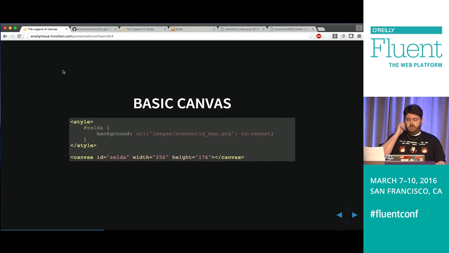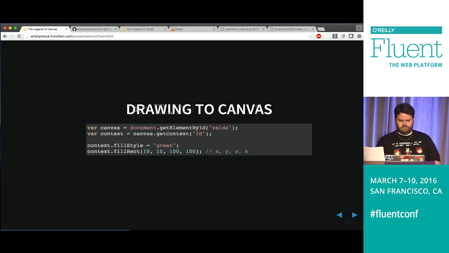Most of the work for working with Canvas actually happens in JavaScript. You really don't need a whole lot of HTML. Oh, by the way, I'm using an NES controller to control my slides. Thought that was pretty novel. So in this example here, I have one HTML5 tag. It's Canvas, give it an ID, a size, and then in this case, I can give it a background, which would point to the map. So that's all you need on the HTML side.